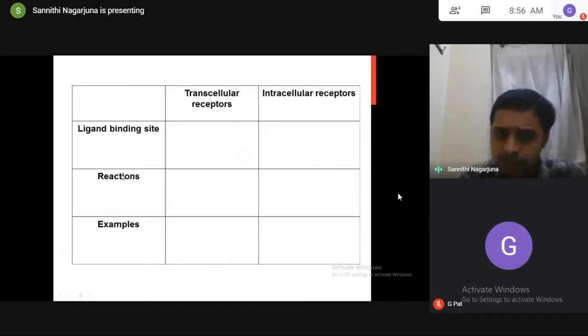And on binding of ligand, some reactions are taking place. Where are those reactions taking place for transcellular and intracellular receptors? And what are the examples? I'm asking just about intracellular or extracellular. So what is the ligand binding site, intracellular or extracellular? Where are the reactions taking place, intracellular or extracellular?